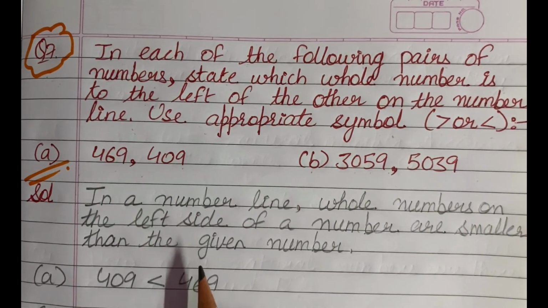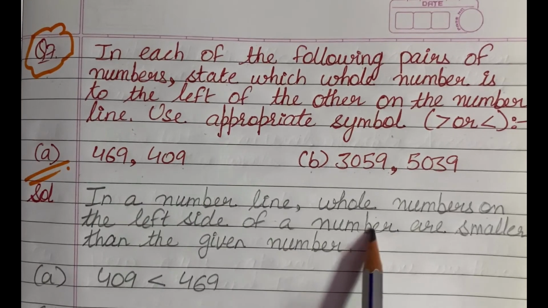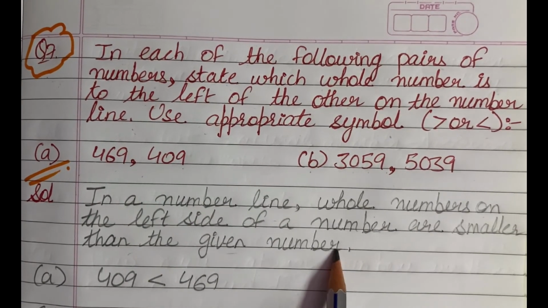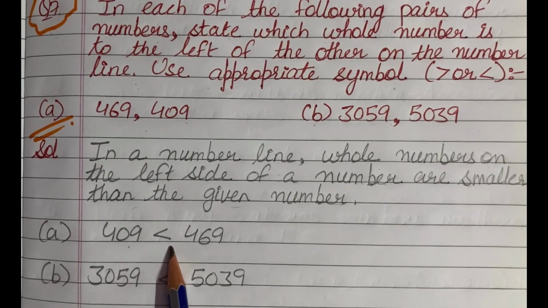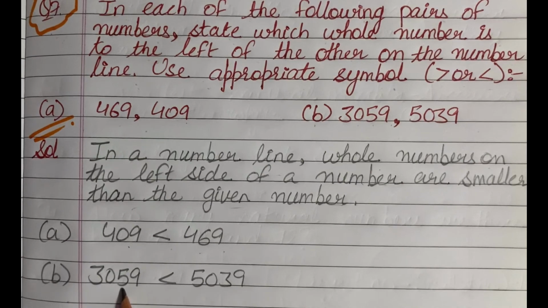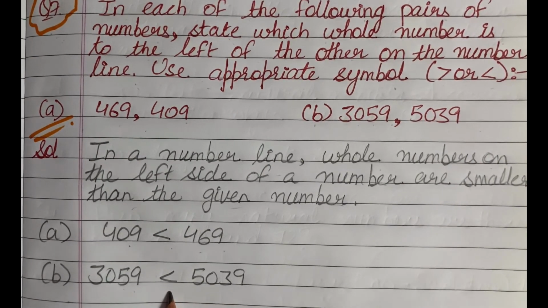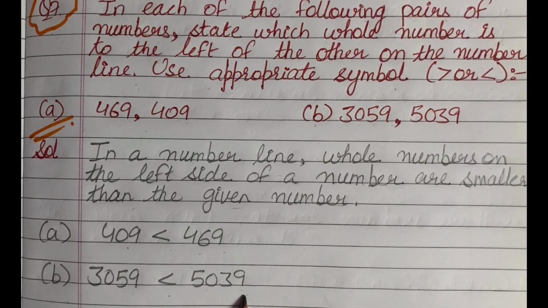Now students, you know that on a number line, whole numbers on the left side of a number are smaller than the given number. So in A part, 409 will be less than 469, and in B part, 3059 will be less than 5039. Hopefully it is clear to you.